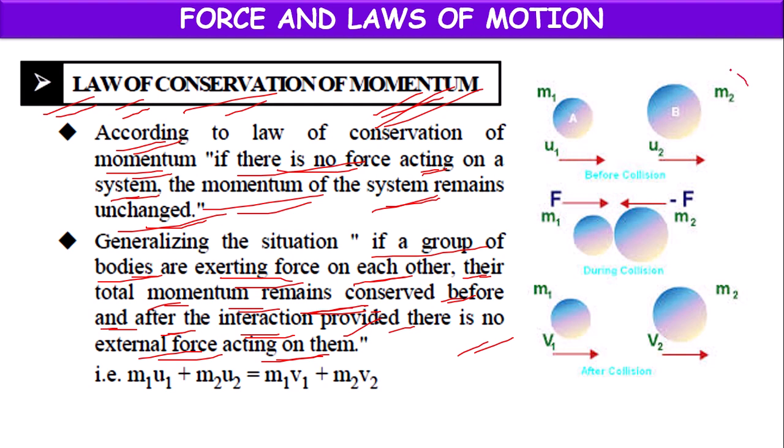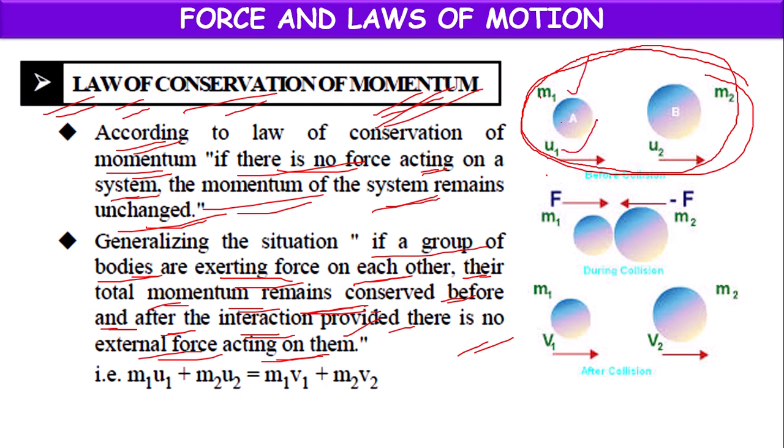Means before collision, whatever momentum they have, suppose this is m1 u1. Momentum means product of mass and velocity. The momentum of body 1 is m1 u1, plus the momentum of body 2, which is m2 u2. Means the total momentum before collision is m1 u1 plus m2 u2.